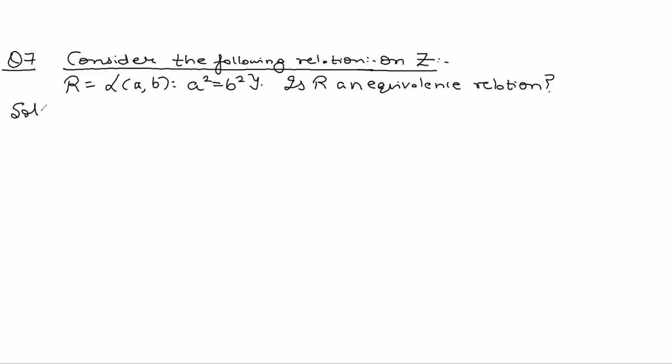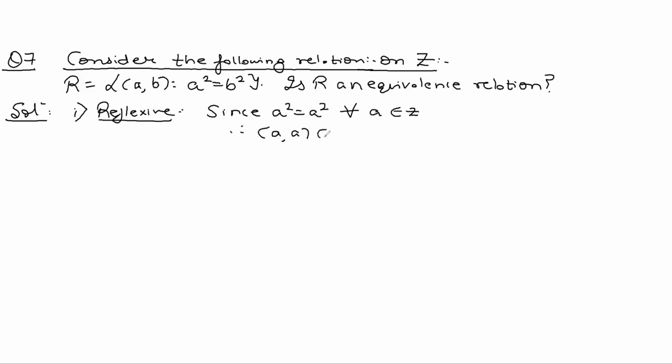So let's solve this. Now, since A square is equal to itself for all A belonging to integers, therefore A comma A belongs to R, therefore R is reflexive. Is it symmetric?